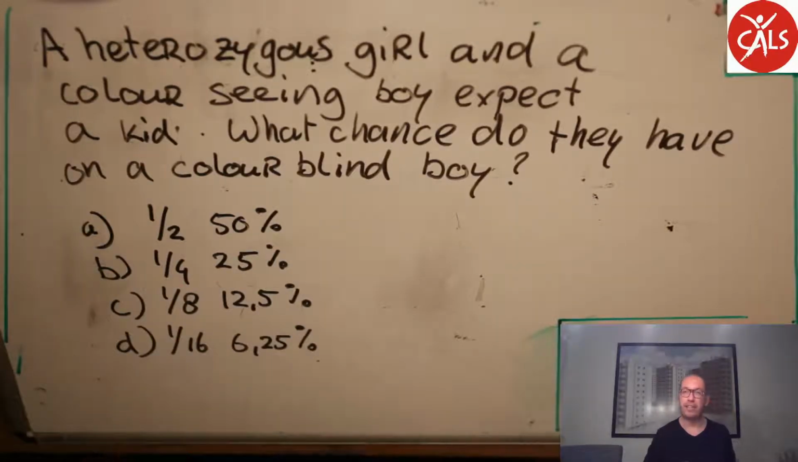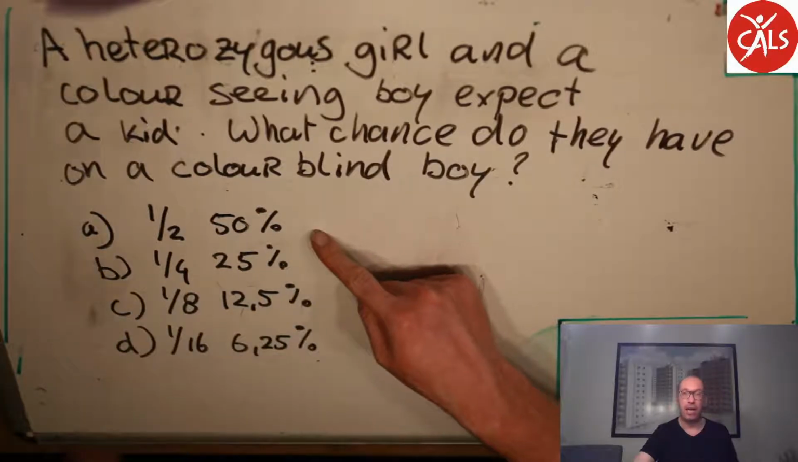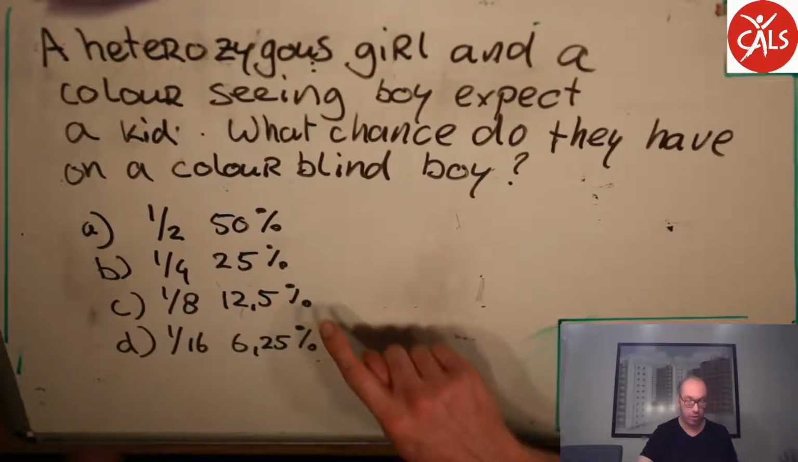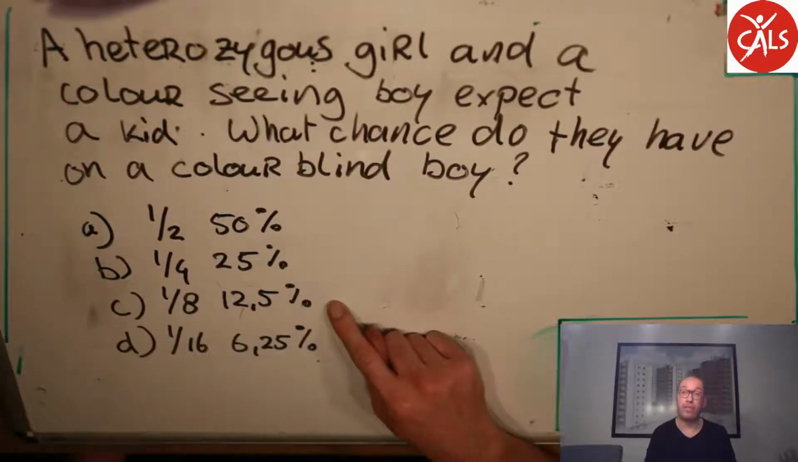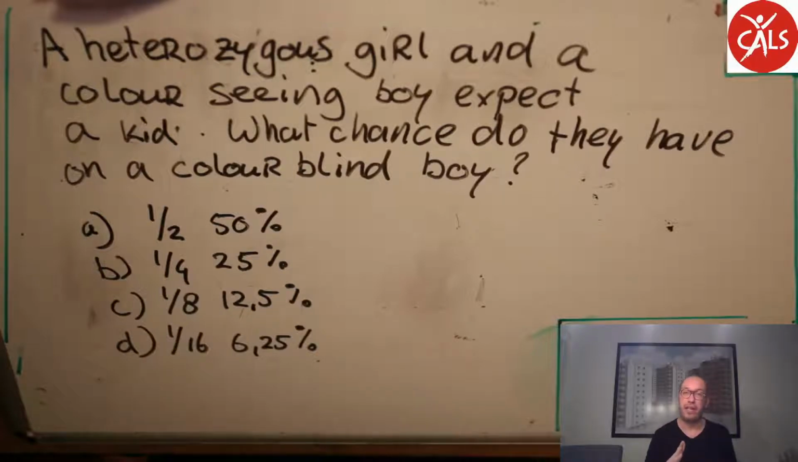So a heterozygous girl and a color-seeing boy expect a kid. What chance do they have of a colorblind boy? Is it A, a half, so 50%, B, a quarter, or 25%, C, 1/8, or 12.5%, or D, 1/16, 6.25%? Pause the video for a while until you have the answer, and then have a look at the answer. See you back in a second or so.